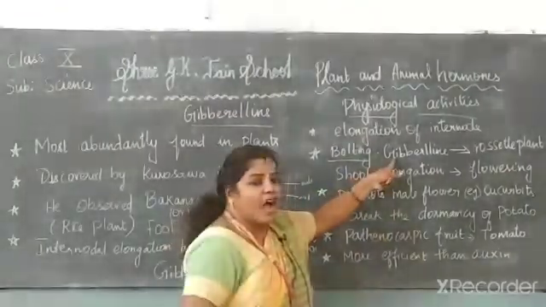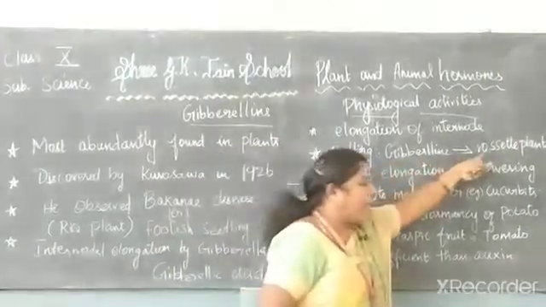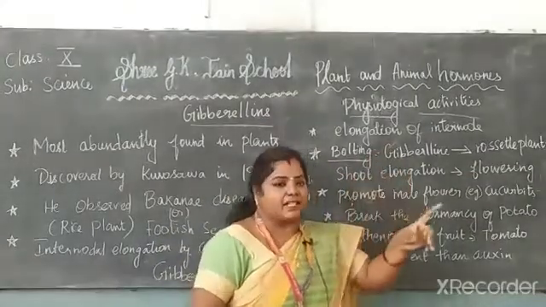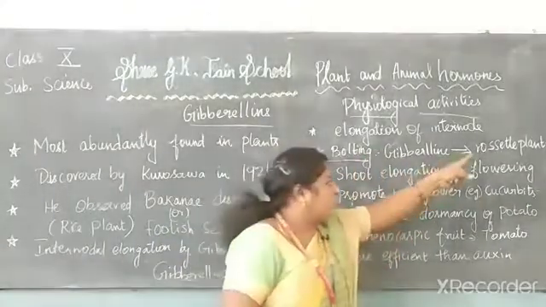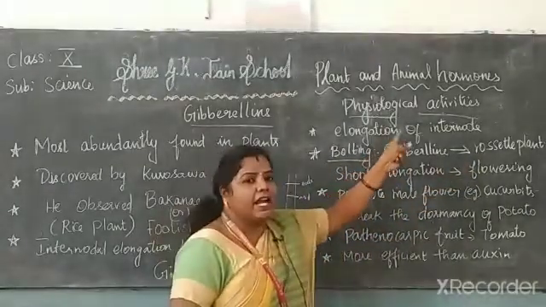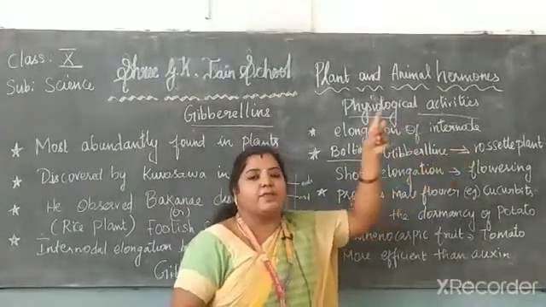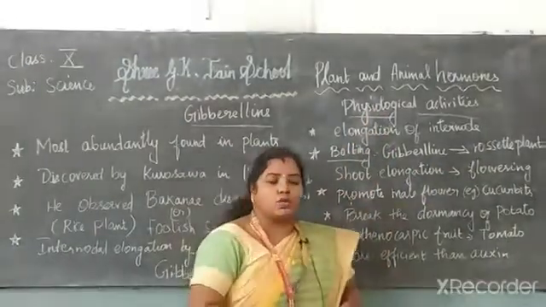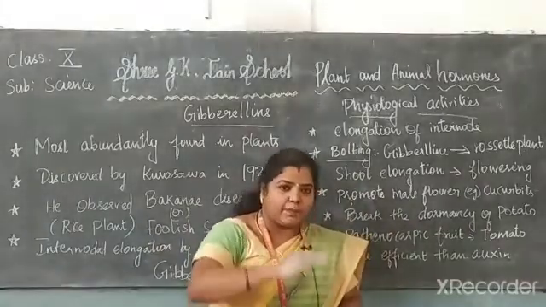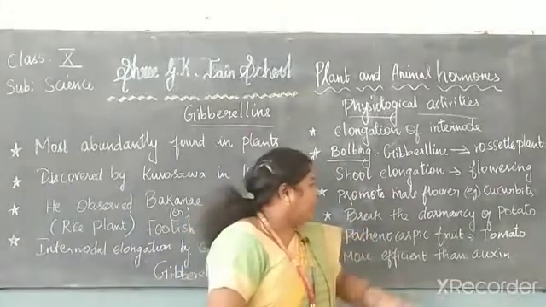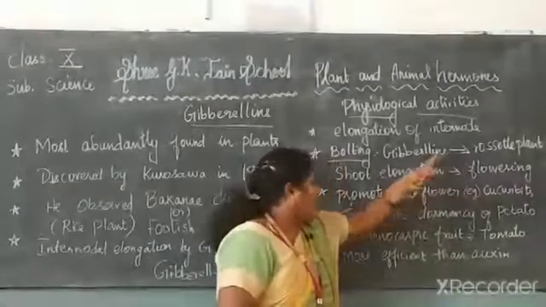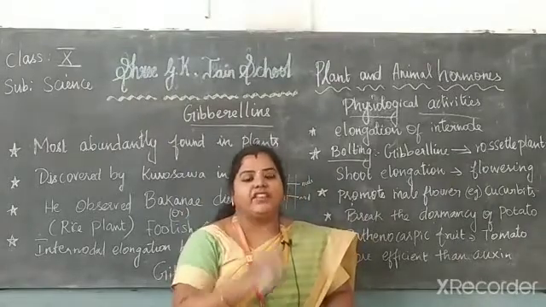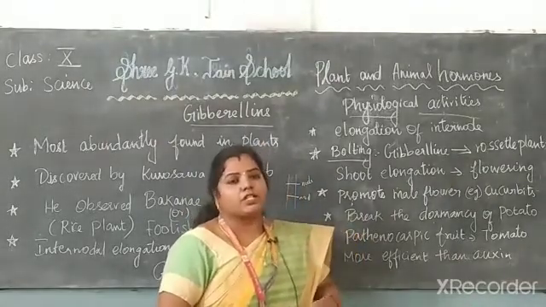You have to spray gibberellin on the rosette plant. Rosette plant means it does not have sufficient growing capacity; it is a very short plant. After gibberellin enters the rosette plant, it starts shoot elongation. Shoot elongation means it starts increasing in height, and then it starts giving flowers also. Not only does the height increase, it also starts flowering. That process is called bolting.